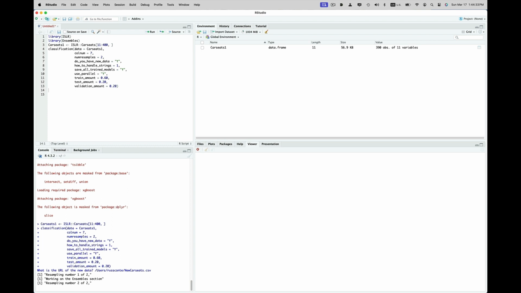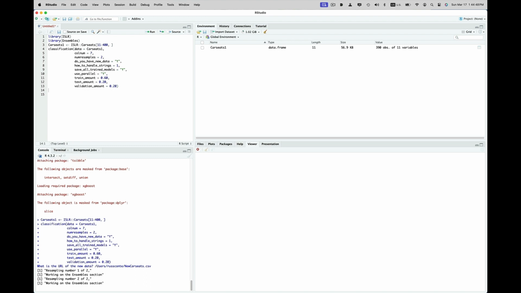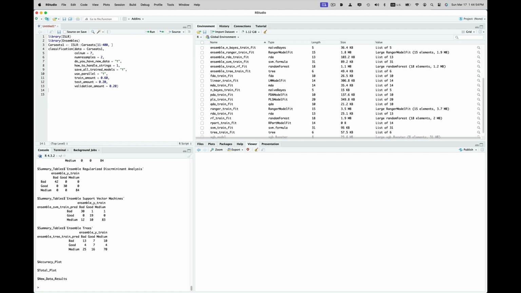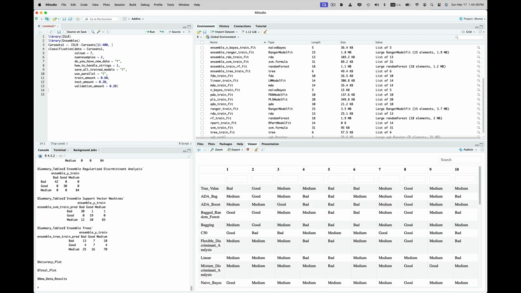So it'll run the regular function, then it indicates when it's running the ensembles function as it goes through all of this. It's building all the tables, all the graphs, all the charts, everything. It's going to be done in just a couple seconds because now it's down to the last set of ensembles, and there's the end. Yay! Okay, so let's take a look at what we've got. You can see all of the trained models in the upper right.